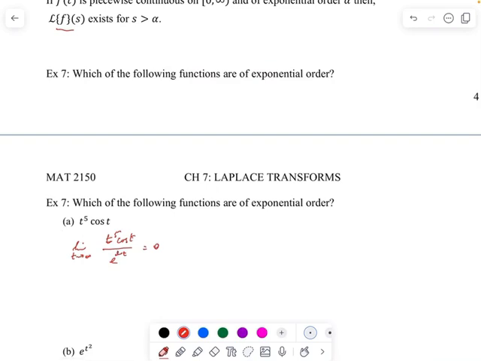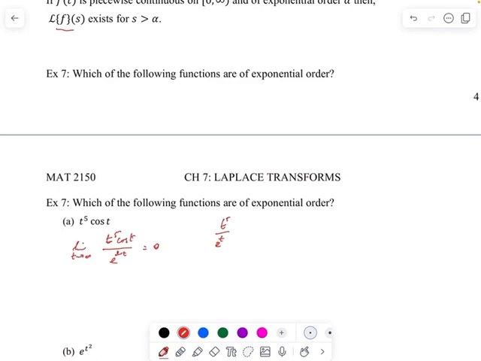Because you know that cosine of t, the maximum value it can have is 1. So basically the dominant term is t to the 5 over e to the t, if we put a 1 there.